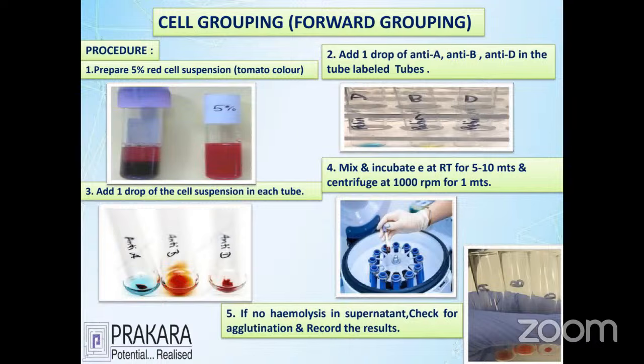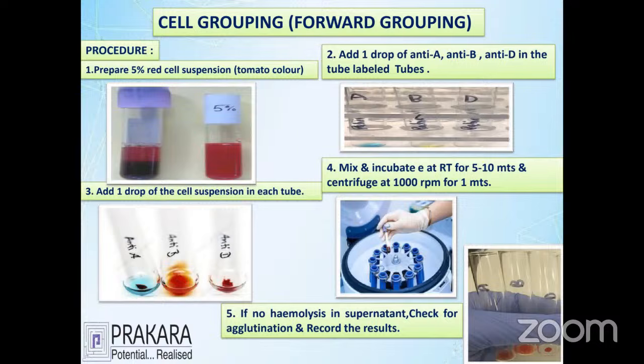After adding the red cell suspension to the three different tubes, we take the anti-sera: A anti-sera, B anti-sera, and D anti-sera. Add these A, B, and D anti-sera into the respective tubes. Finally, mix the patient's 5% red cell suspension with the anti-sera, and leave it at room temperature for 5 to 10 minutes to get a reaction.